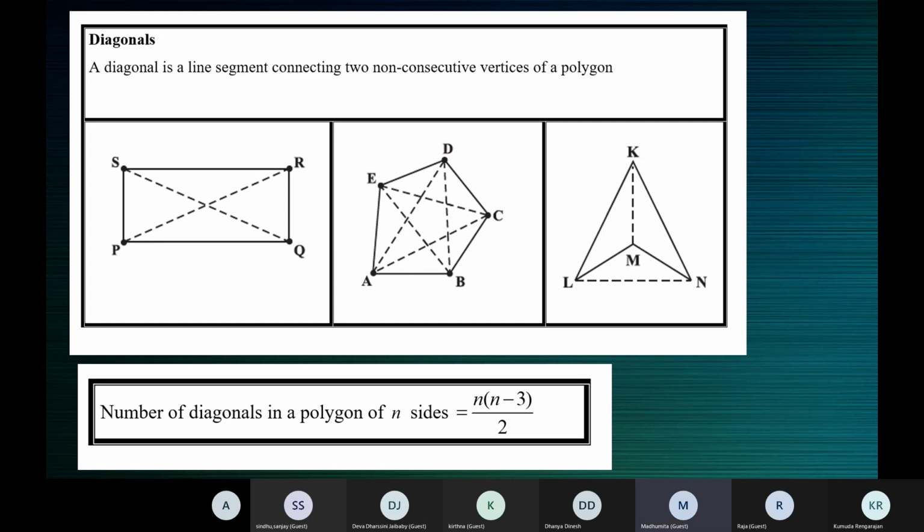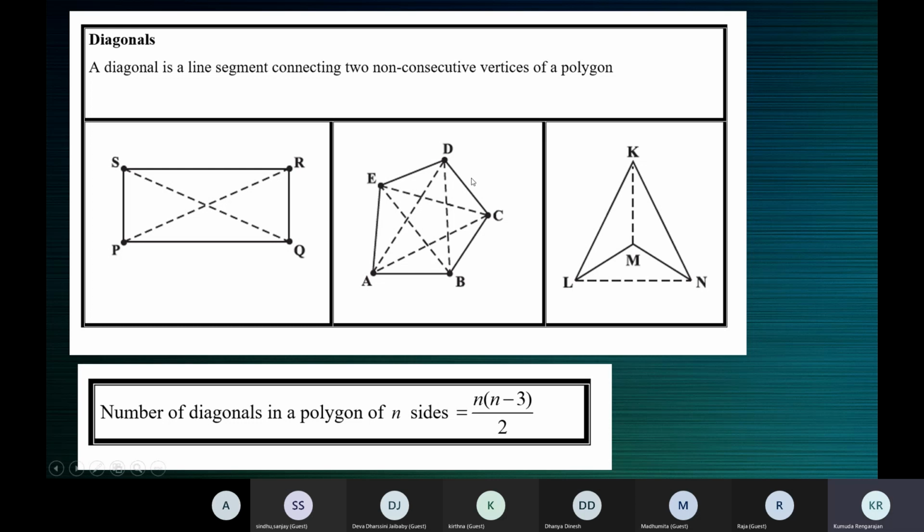Pentagon ABCDE. ABCDE is a pentagon because it's made up of 5 line segments. There is some star-like shape formed in the middle, but you don't look at that as a star. They have connected the various line segments connecting two non-consecutive vertices.